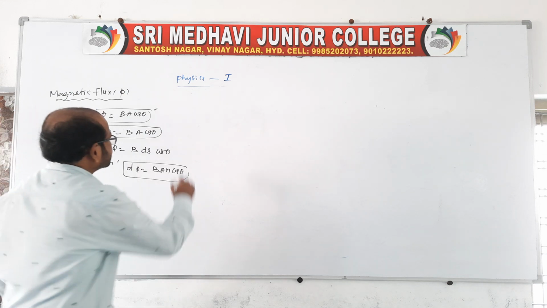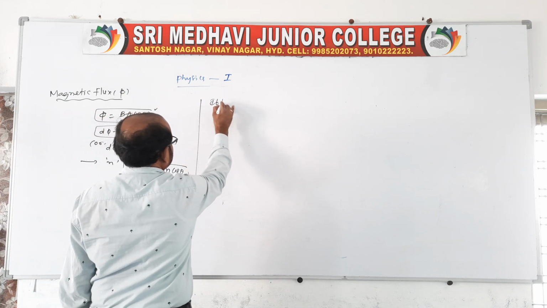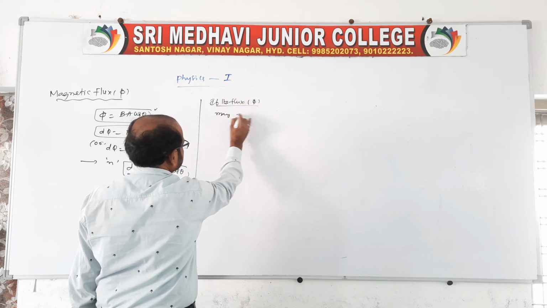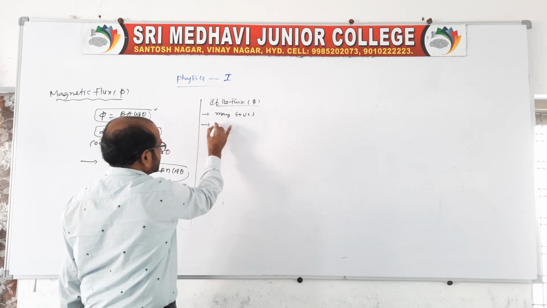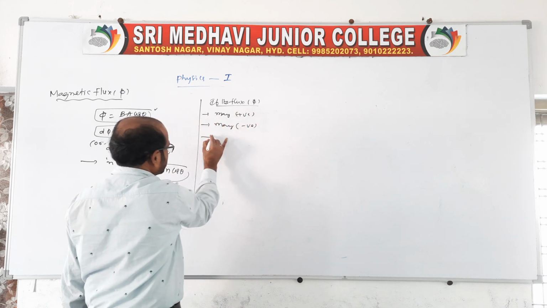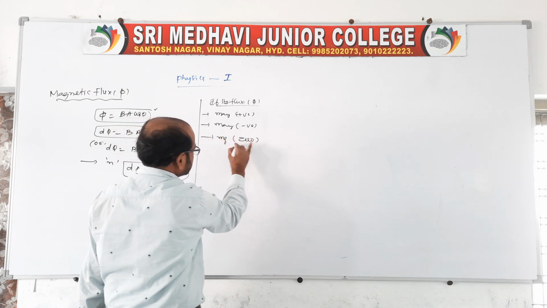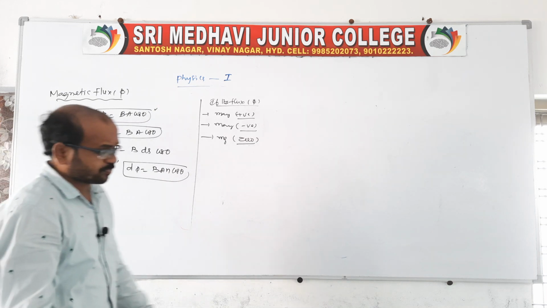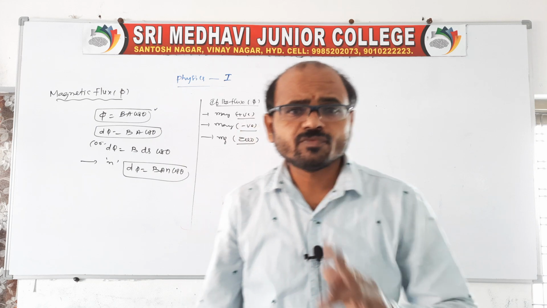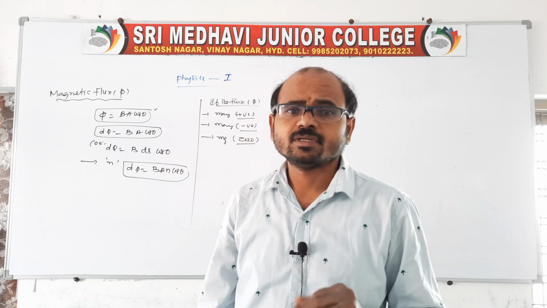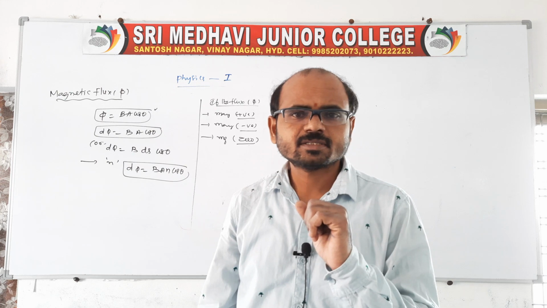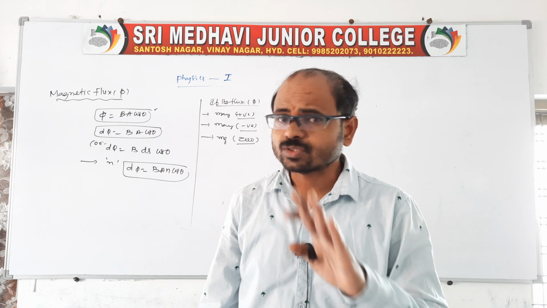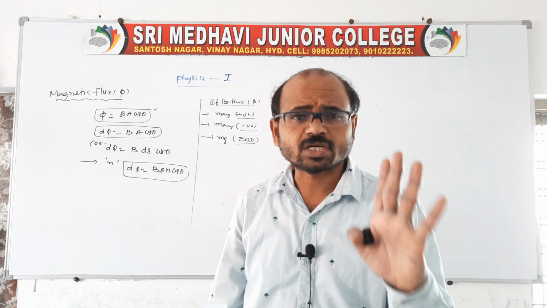And here I want to say, the flux may be positive, may be negative, and may be 0. I told you this already in the last class. Sir, when will it be positive, when will it be 0, when will it be negative? See, we should always consider how the magnetic flux enters with respect to the area vector, not the area. You don't take the area, you consider only the area vector.